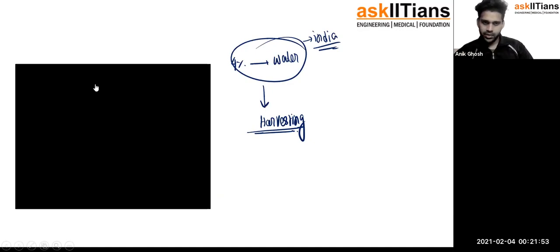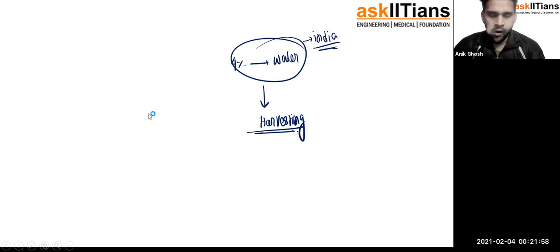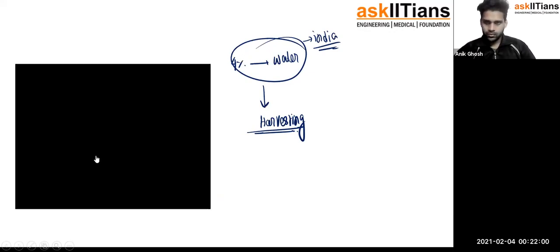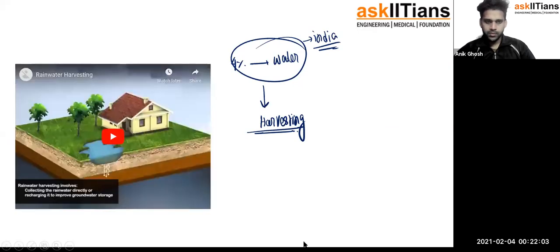Just see. Due to the internet problem, it is making so much mess, isn't it?